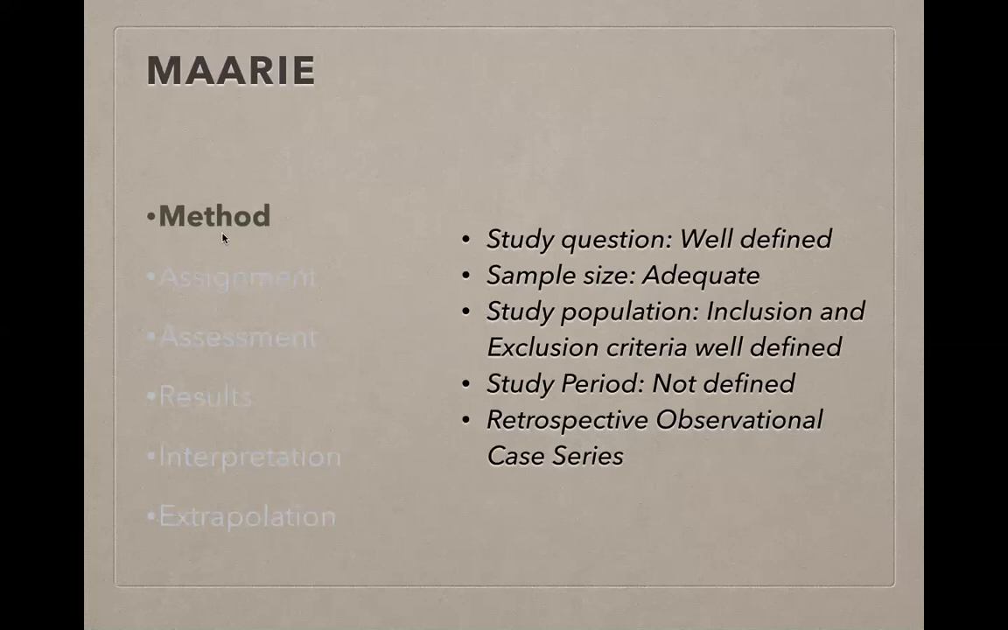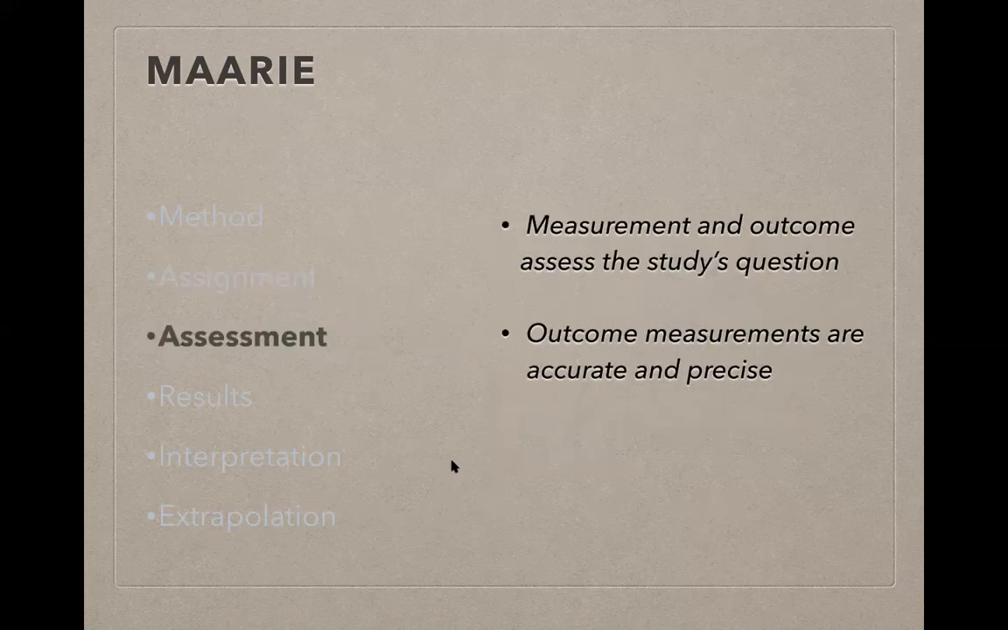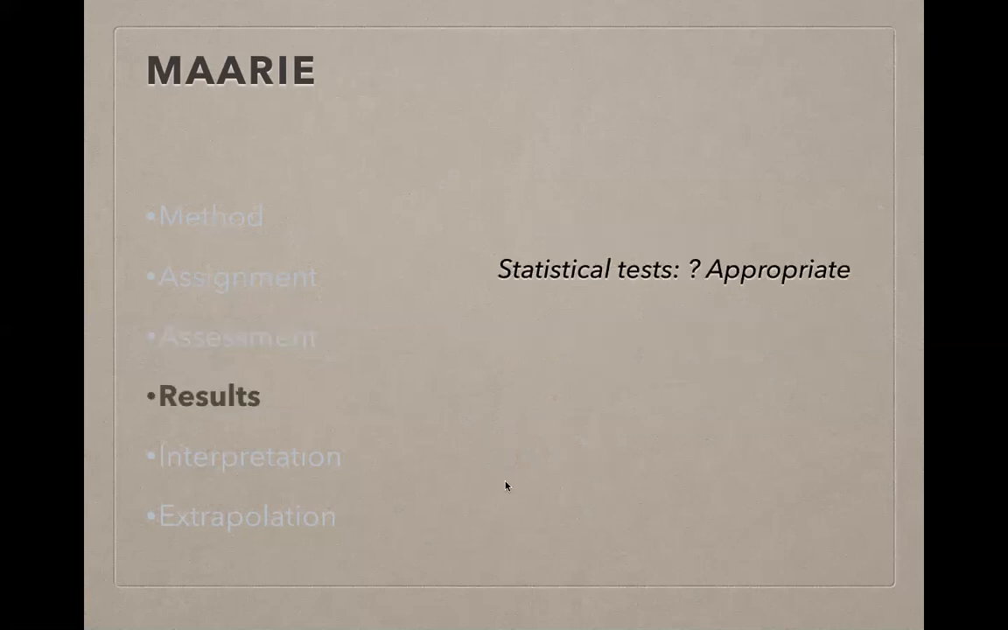Coming to the MARI format, the method: study question, sample size is adequate, study population, inclusion and exclusion criteria are defined. Study period is not defined, and it's a retrospective observational case series. In assignment, patients aged 17 years or older were chosen, and the radiologists were masked as to the clinical status of the patients to prevent bias. Measurement and outcome assess the study's question, and outcome measurements are accurate and precise.